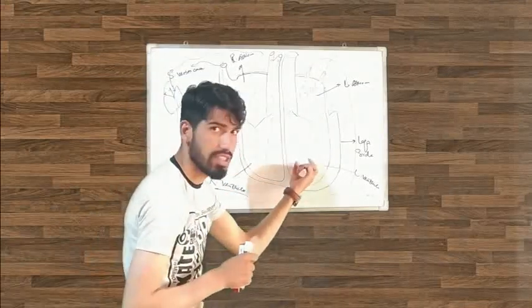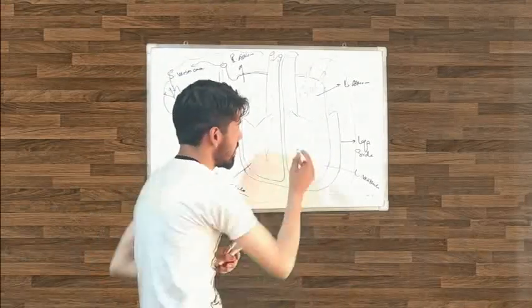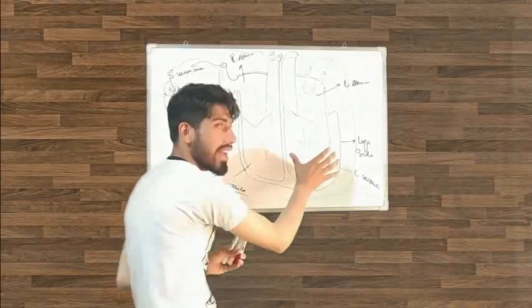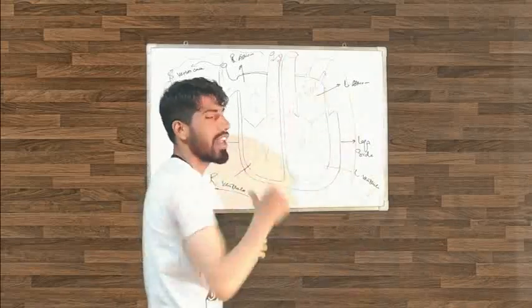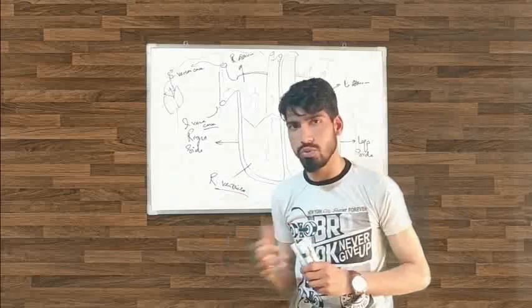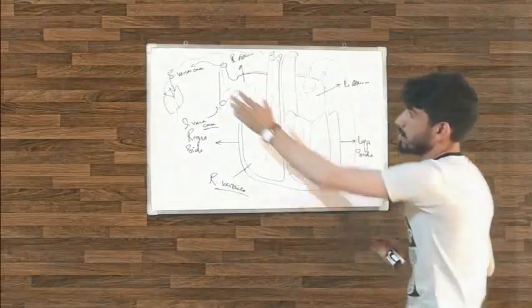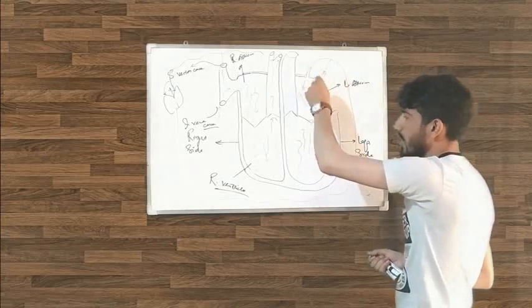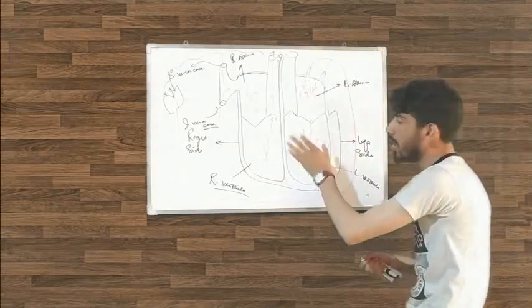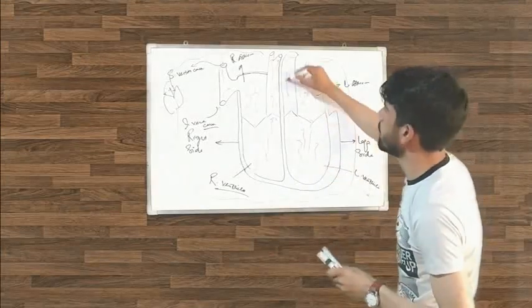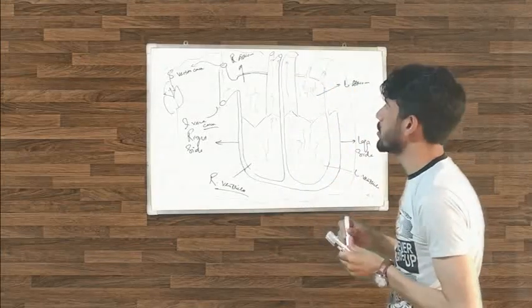Now what happens in this chamber? As I said before, this left ventricle contracts and sends the blood to the rest of the body. So this cycle goes on and on and continues. Here the blood picks up oxygen and comes to the left atrium. The left atrium contracts and sends the blood to the left ventricle, and the left ventricle contracts and sends the blood to the rest of the body with the help of the aorta.